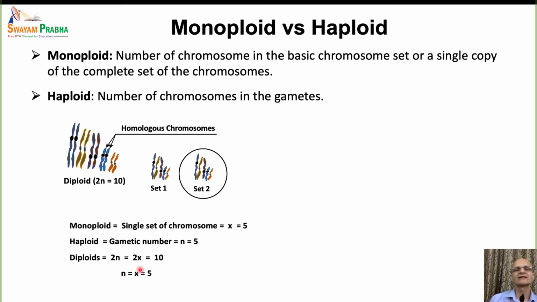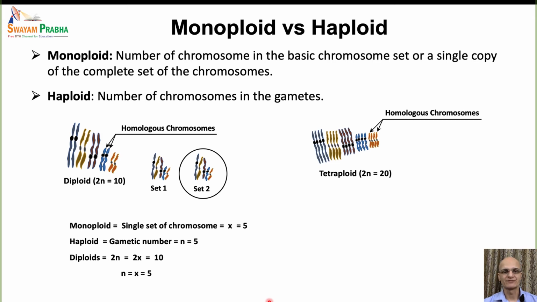So for the diploids, n is equal to x. They would have the same number of chromosomes. But the question is, does n always equal x? So let's study a tetraploid individual. Here is a tetraploid individual having 20 chromosomes. That is, each chromosome has 4 copies, and so 4 homologous chromosomes are there, and that's why it is called a tetraploid individual.